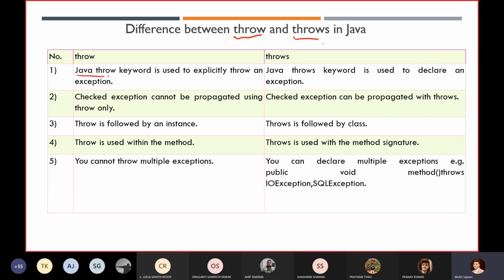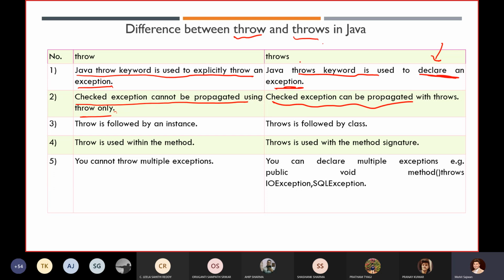First point: the throw keyword is used to explicitly throw an exception, and using the throws keyword we just declare an exception. Remember, it is used just for declaring an exception. A checked exception cannot be propagated using throw only. So if you want to propagate a checked exception, you have to use the throws keyword.